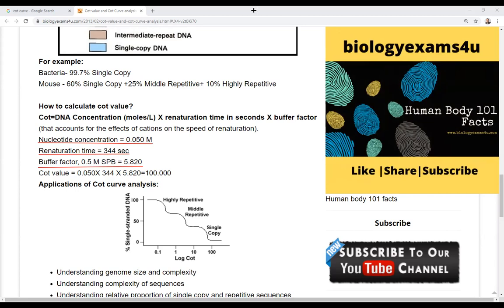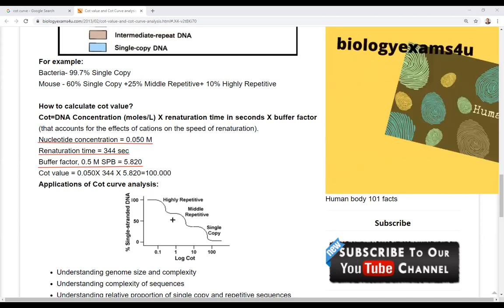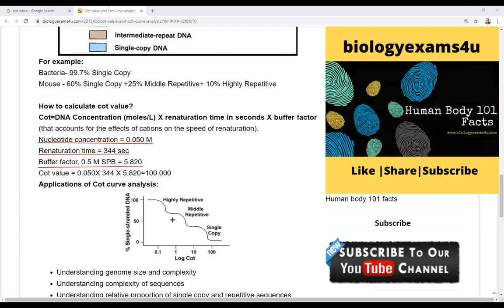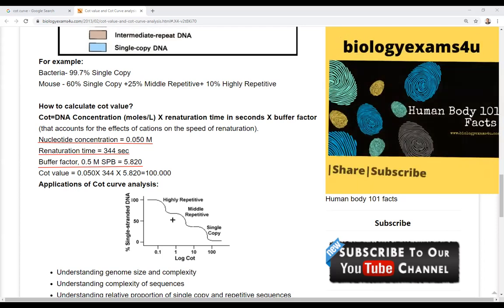Now Trishla and others, please look forward. What will happen to the concentration of single stranded DNA? We always know that the concentration of single stranded DNA will fall with increase in time. जैसे जैसे समय बढ़ेगा, concentration single stranded DNA की समय के साथ में कम होती चली जाएगी. As the time is going to increase, the concentration of the single stranded DNA is going to decrease.